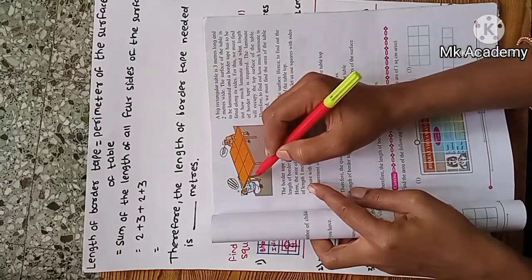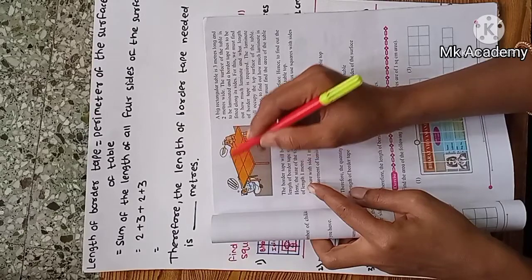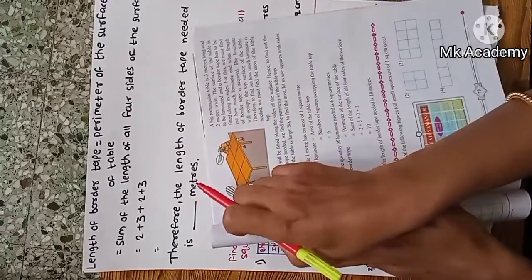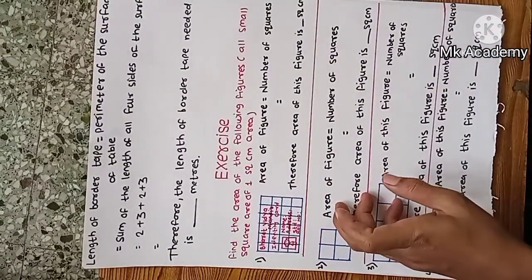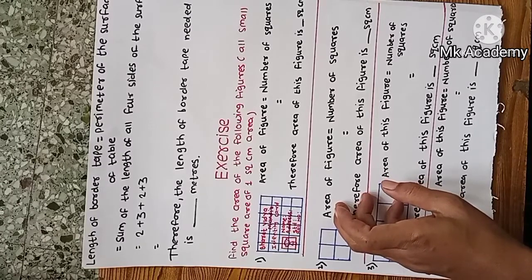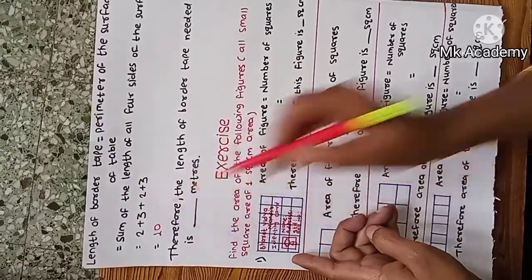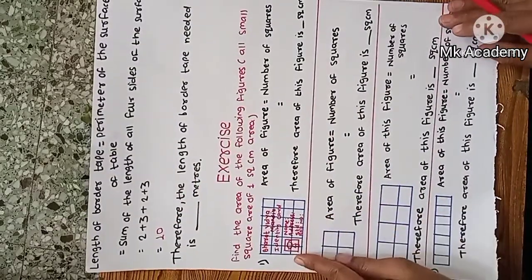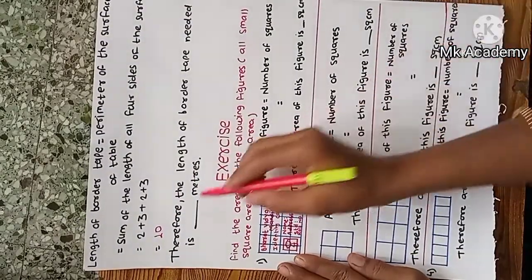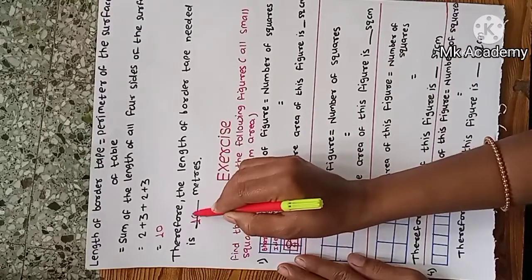Therefore 2, 3, 2 and 3 is equal to how many? 10. Therefore the length of border tape needed is 10 meters.